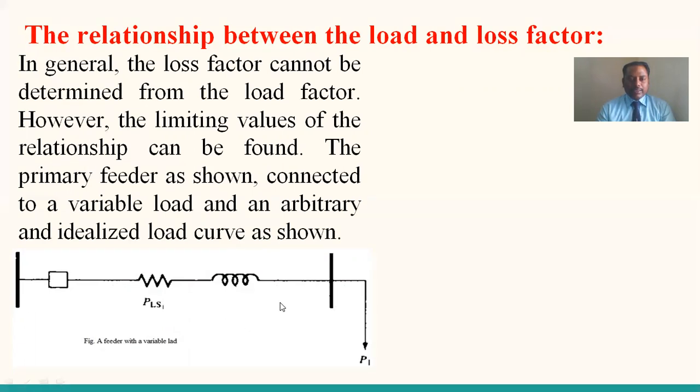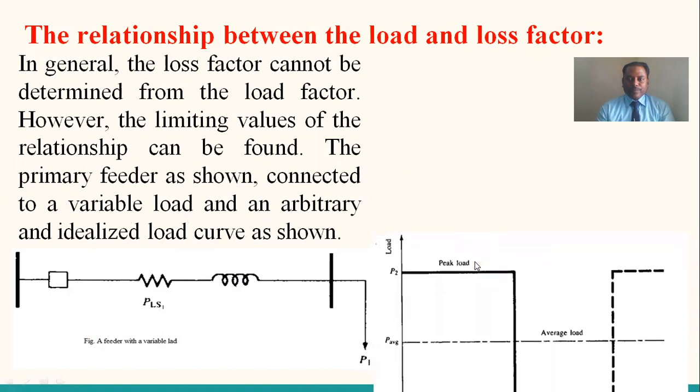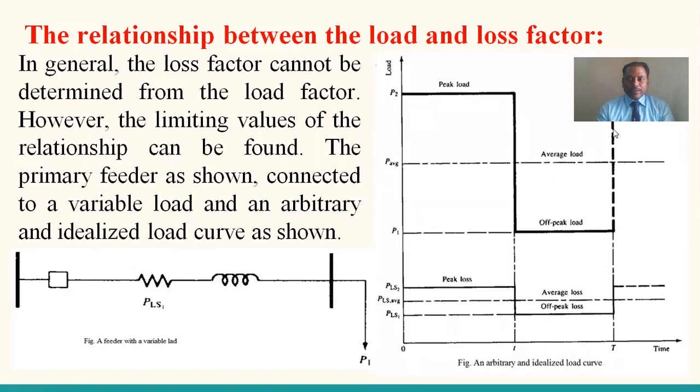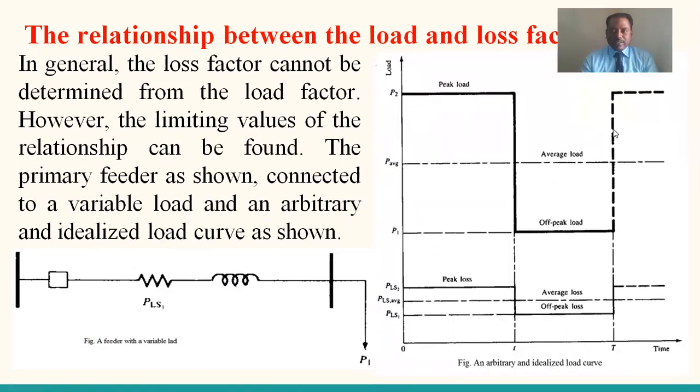And this is the system impedance. The primary feeder as shown is connected to a variable load, with an arbitrary and idealized load curve as shown.